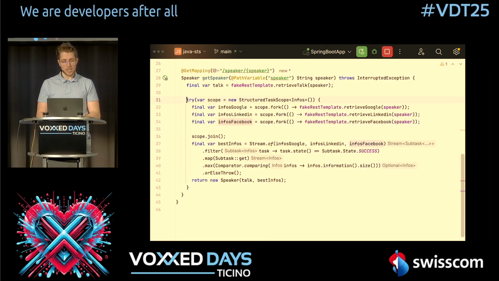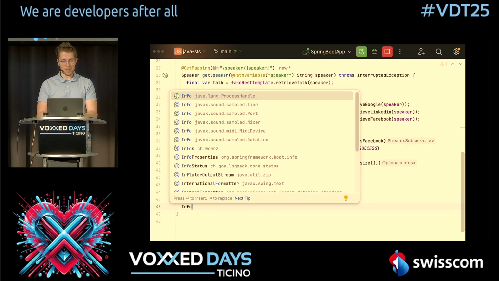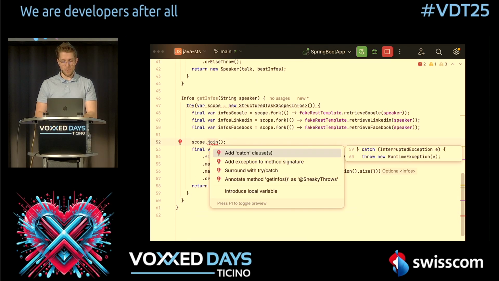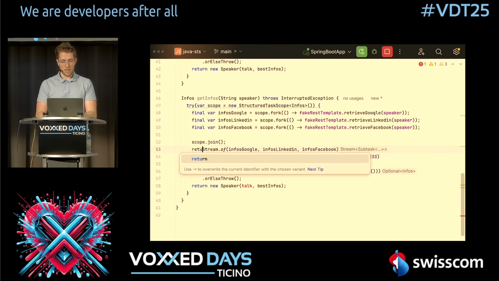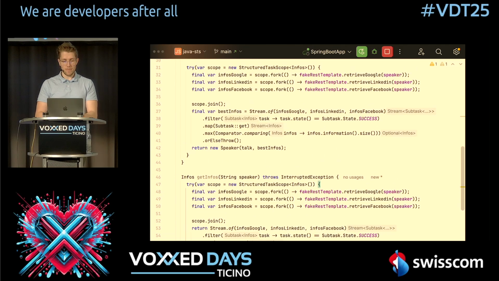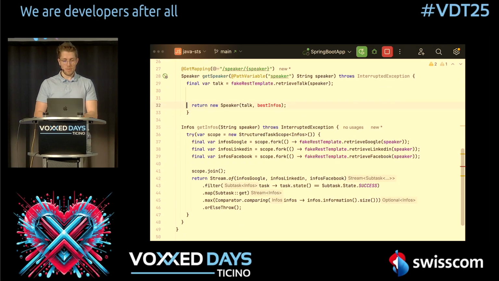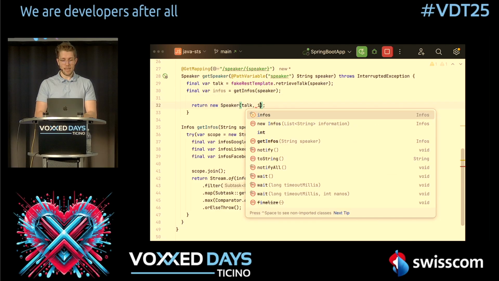So what we can do is we can just move this into our own function. So we say here we have a new function which returns infos, and we say get infos here, which takes a speaker. And we say here we have this as before. Now we just throw this here, and we now can just return this result. Of course, the speaker we don't need here. Now we can go in here, remove all that, and we just say we have our final var infos, and we have this get infos call here with our speaker, and we have this infos here.